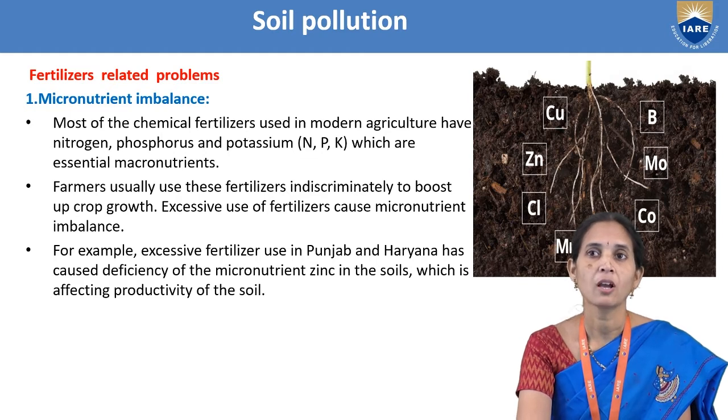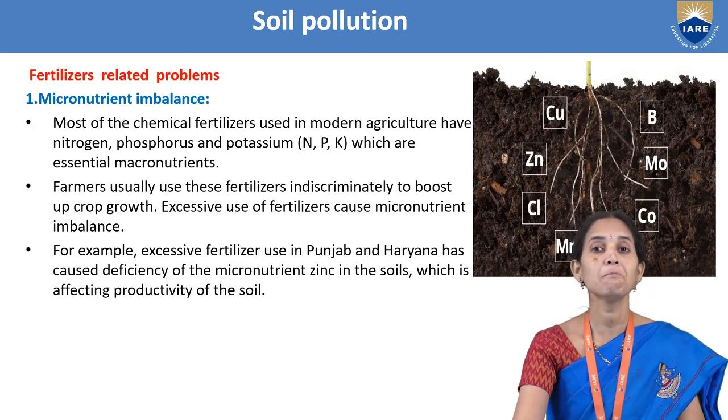Farmers usually use these fertilizers to boost crop growth. But excessive use of fertilizers causes micronutrient imbalance.